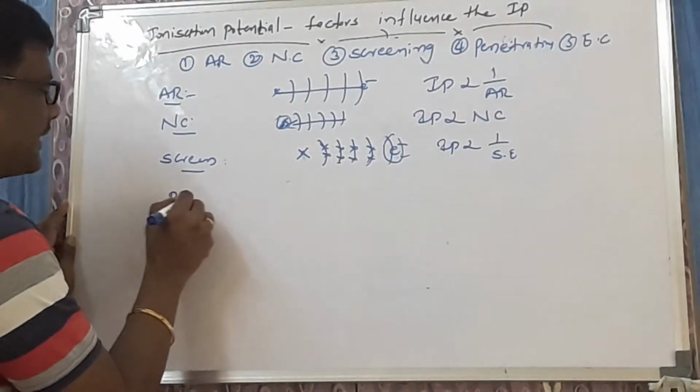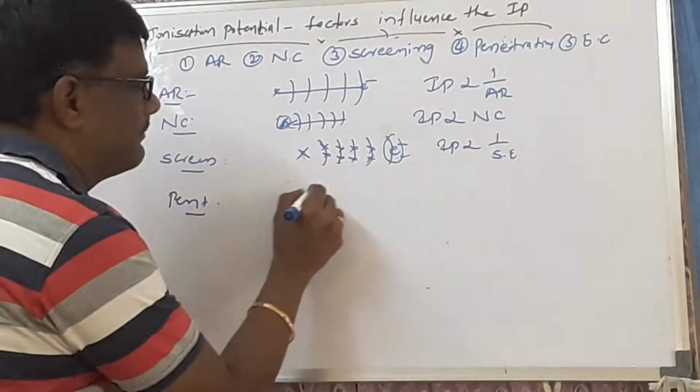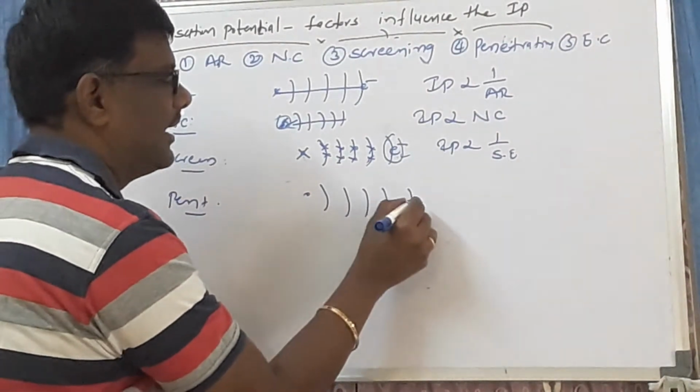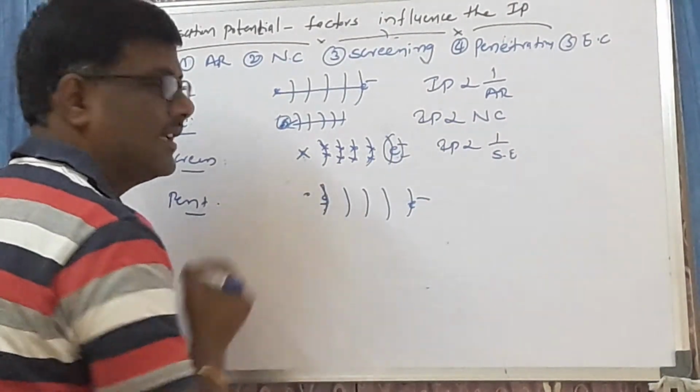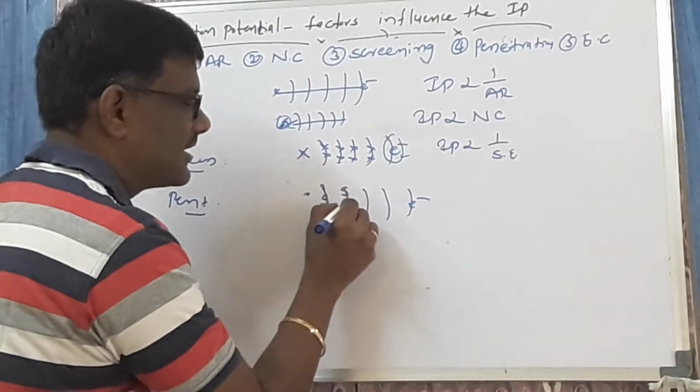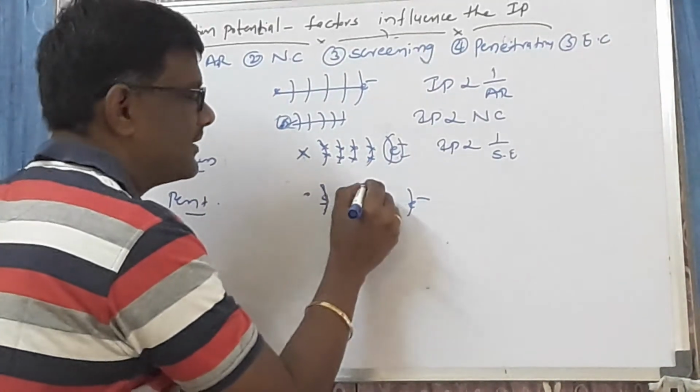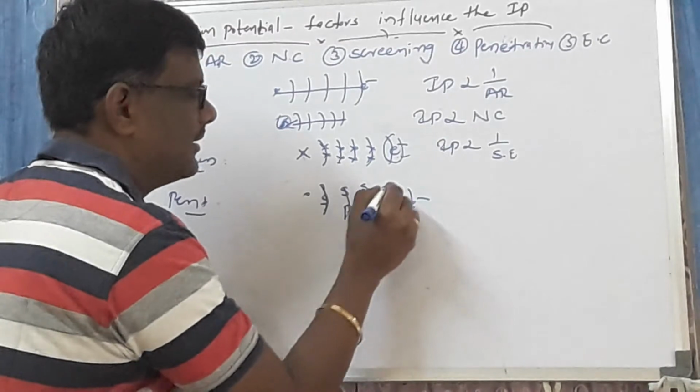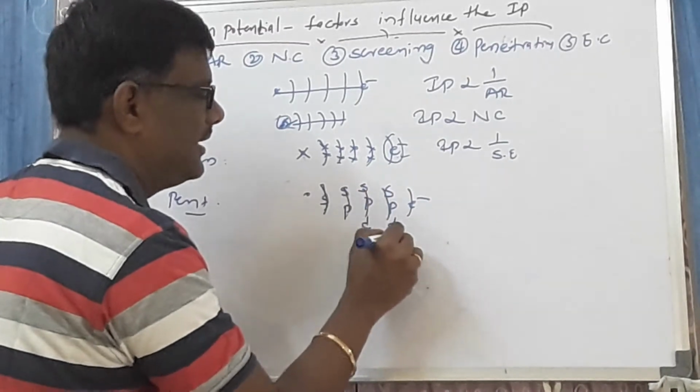Fourth, penetrating power. I am taking the same shells: 1, 2, 3, 4, this is the valency shell. First shell, which orbital? S orbital. The second shell consists of the S and P orbitals. The third shell consists of S, P, D. The fourth consists of S, P, D, F orbitals.